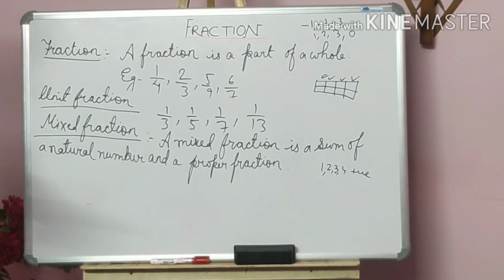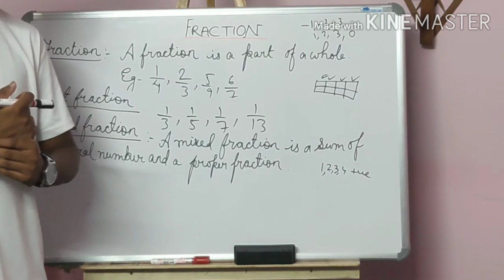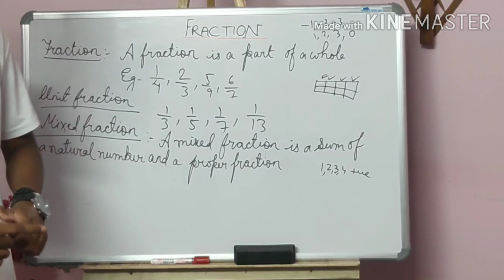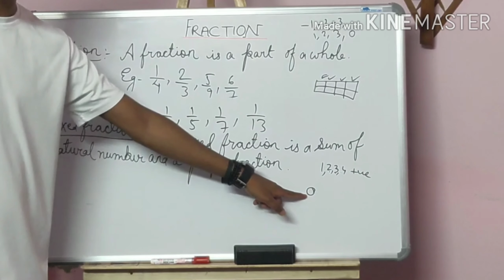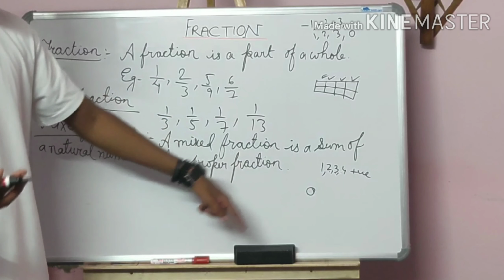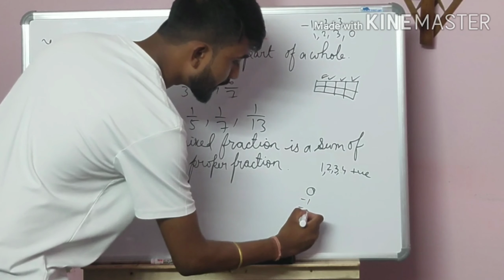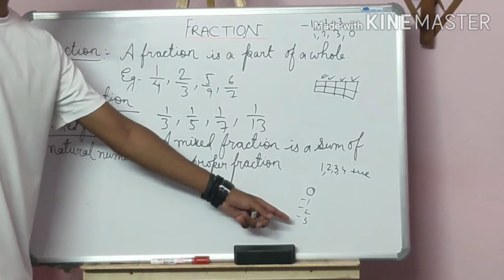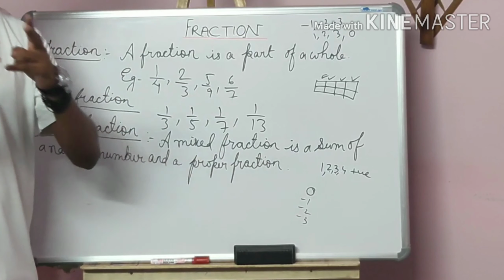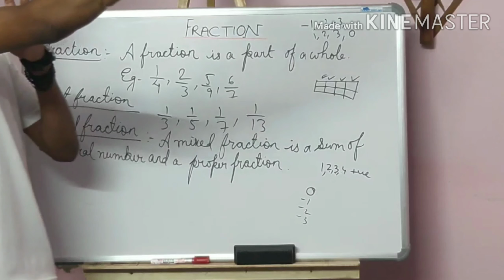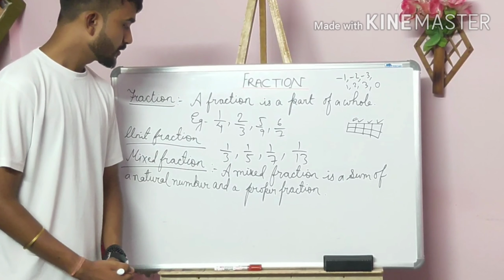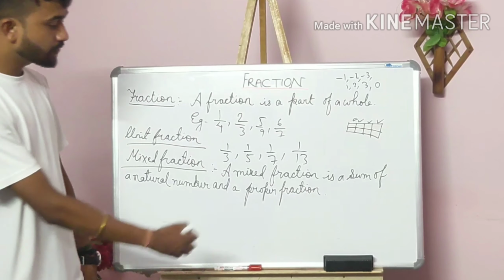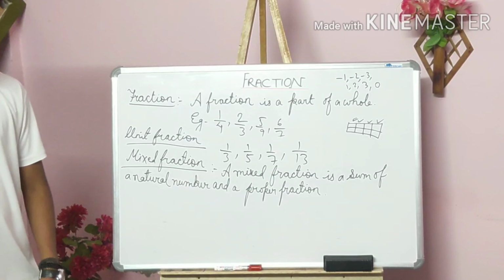But sometimes you get confused and ask, sir, which are not natural numbers? So I am going to say that one also: 0 is not a natural number. We have also come across negative numbers, -1, -2, -3. These are all not natural numbers. But numbers starting from 1 and going towards positive infinity, all the positive numbers, are known as natural numbers. I think you have got the idea of a natural number.